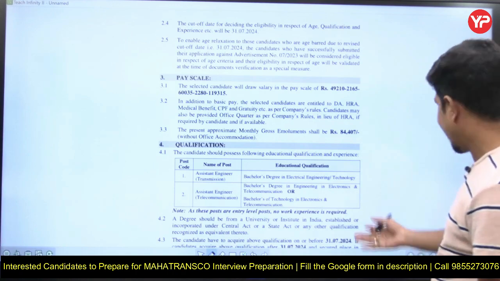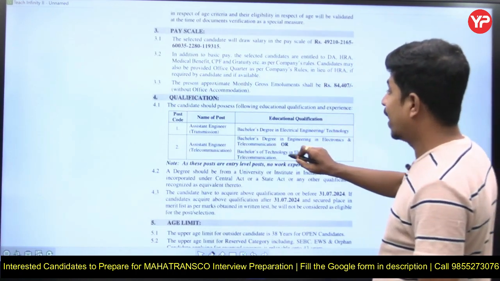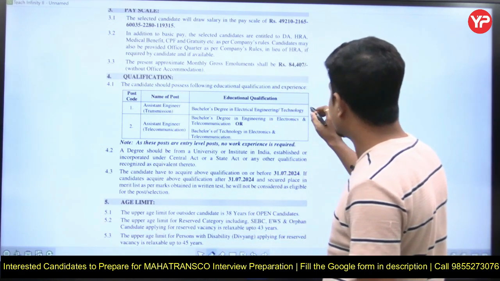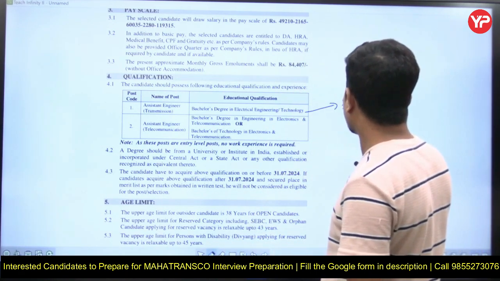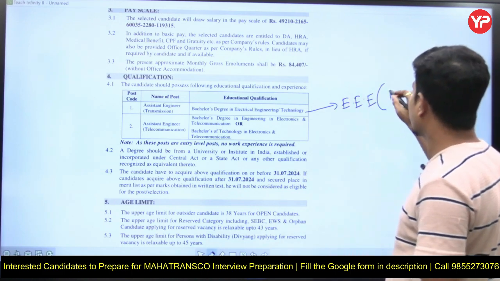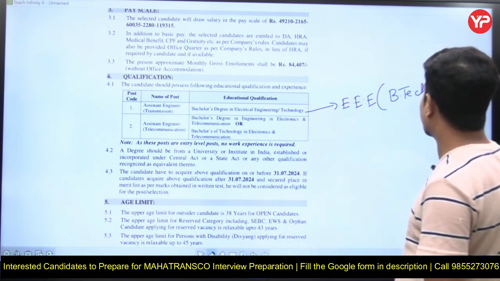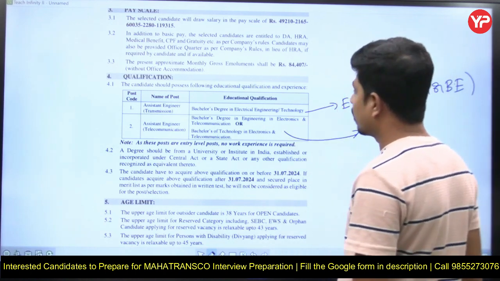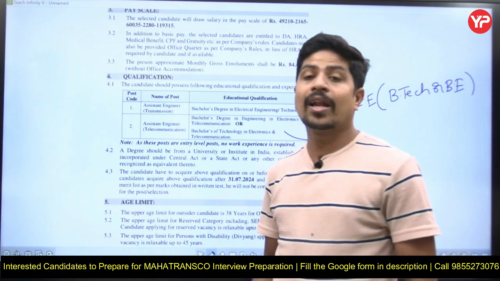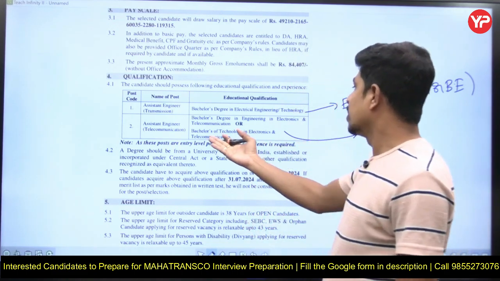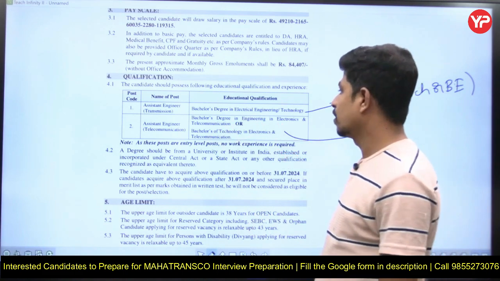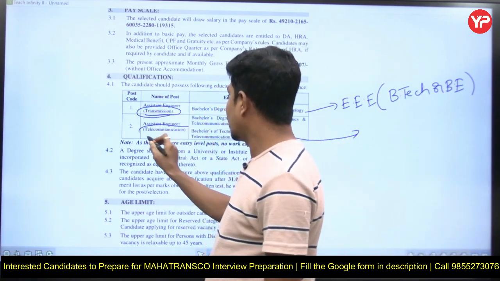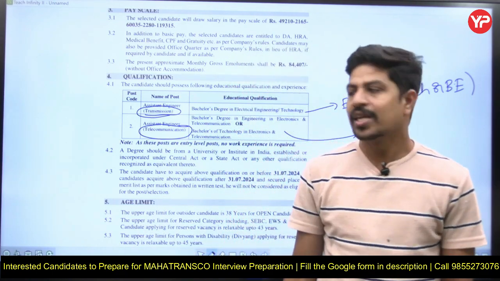And after this, the educational qualification, as all of you know, as it is for the assistant engineer post, the requirement is BTech in electrical and electronics engineering. This is the educational qualification. For EC candidates, it is the same, Bachelor of Technology or Bachelor of Engineering in electronics and telecommunication. See, assistant engineer for electrical, the designation is transmission. For electronics it is telecommunication, right?